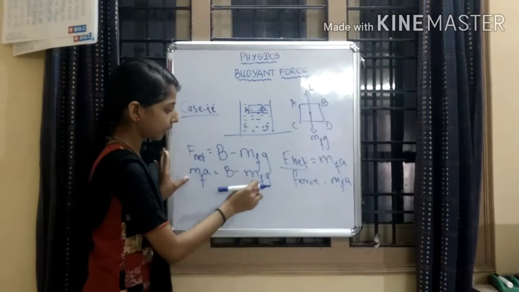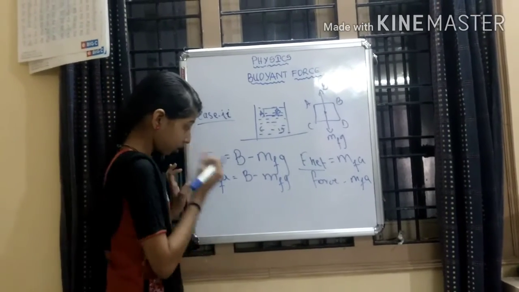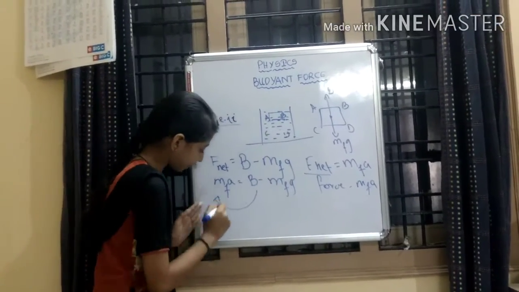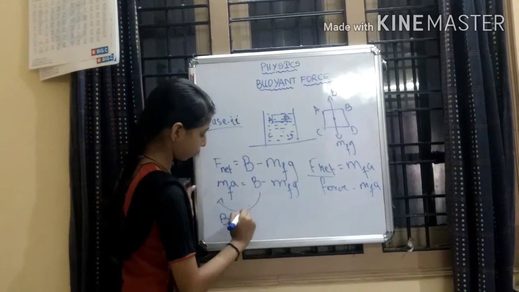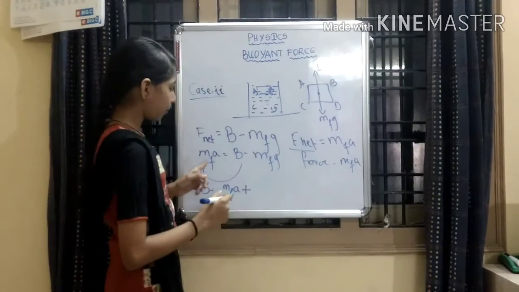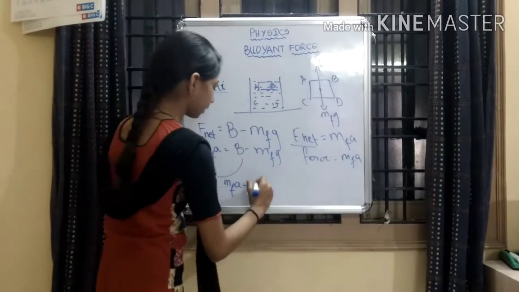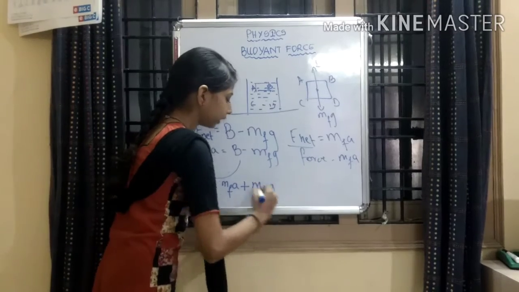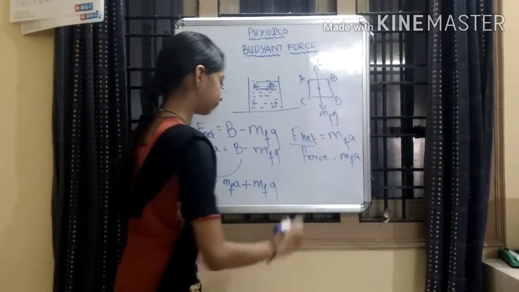MA is equal to B minus MG. So then MG will come here. B is equal to MA plus, when it goes here it becomes plus MG. Then what will it become?